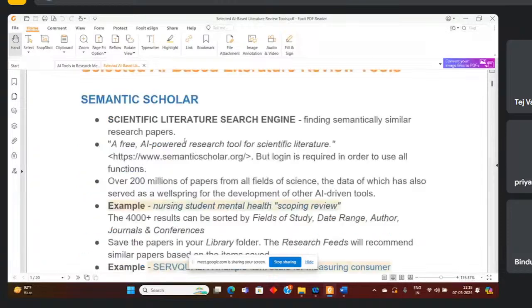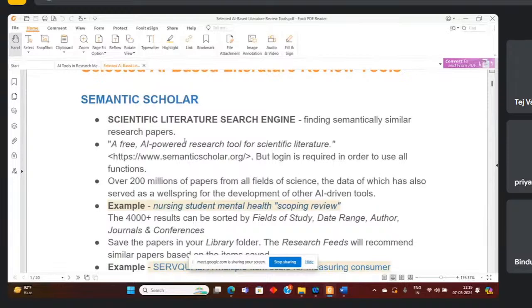This one. We have much to say about Semantic Scholar, which is like Google Scholar, but Semantic Scholar is AI based, right? So you can see a free AI powered research tool for scientific literature, right? Right now, people easily use Google Scholar. What is the drawback of Google Scholar?